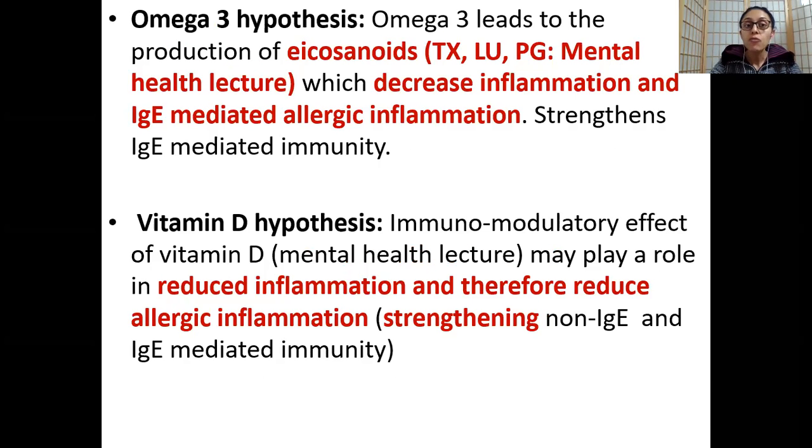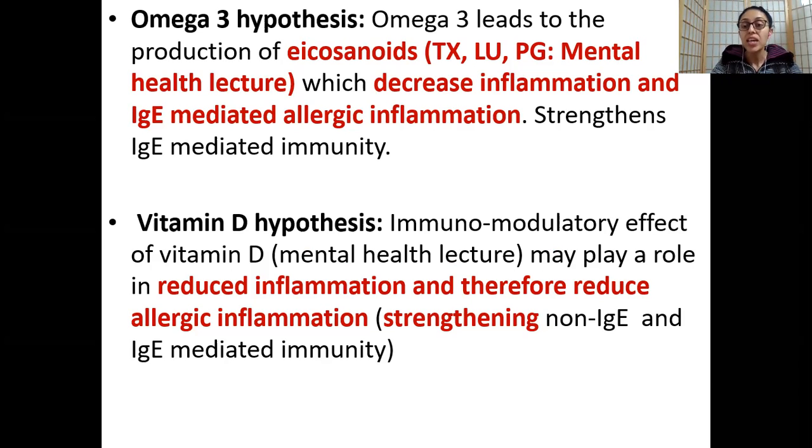All right, so then you have, for example, omega-3, which has also been shown to decrease the risk of allergy. How? Because omega-3 produces eicosanoids, as you know, your thromboxanes, leukotrienes, and prostaglandins. And this was from your mental health lecture, which decreases inflammation. Okay. And the other thing it does is that it decreases your immunoglobulin E mediated allergic risk, meaning it strengthens the memory of your T2 helper cell. All right. What does that mean? It means that it will not recognize those proteins as antigens, like peanuts.